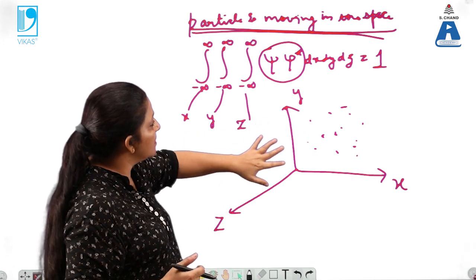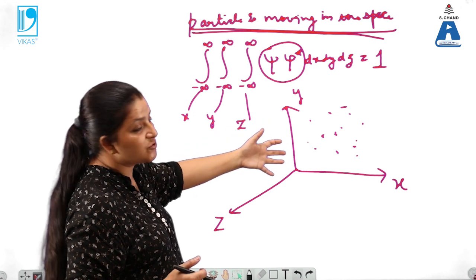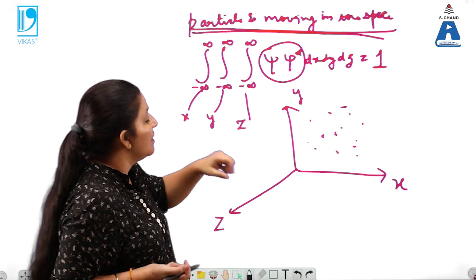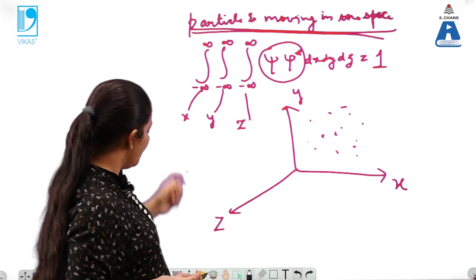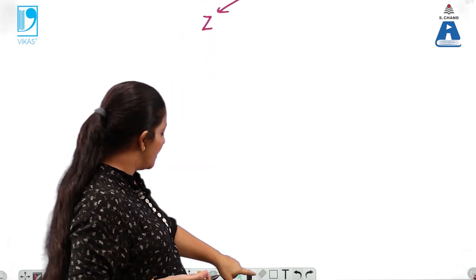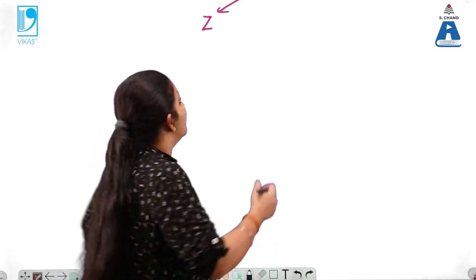Now if the particle is there, automatically the wave function will be associated with the particle and the waves are associated with the particle. Those waves are known as matter waves. Now again, what is the important condition for this wave function to be associated with the matter waves?